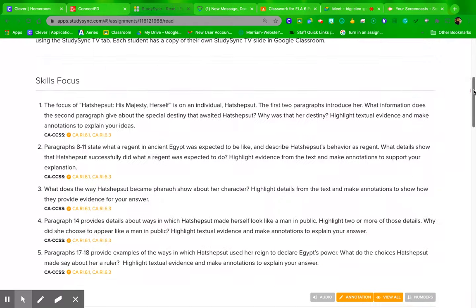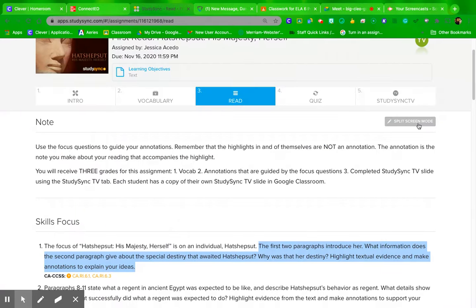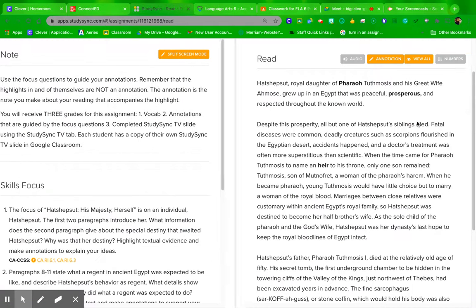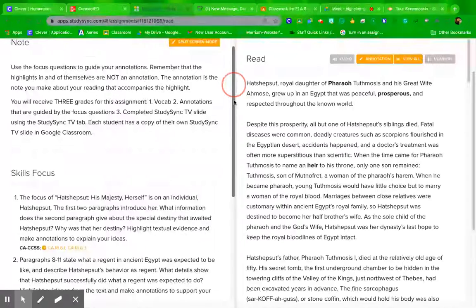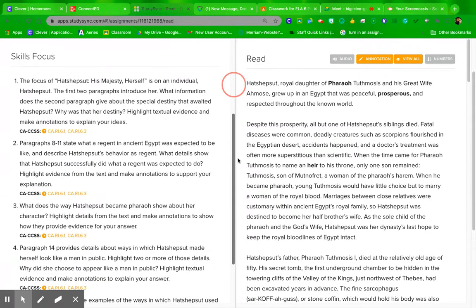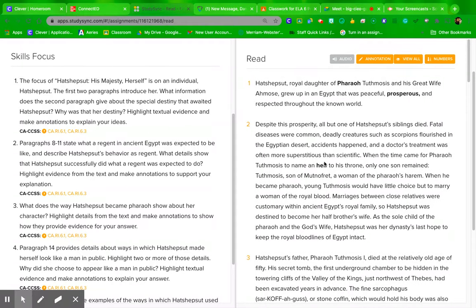And for your read, when you get there, you are going to then highlight the information that matches each question. So it says the first two paragraphs introduce her. What information does the second paragraph give about the special destiny that awaited Hatshepsut? What was her destiny? Highlight textual evidence and make annotations to explain your ideas. So I'm going to go to split screen mode. That way I can see my focus question right on the left, and I can see my text on the right.